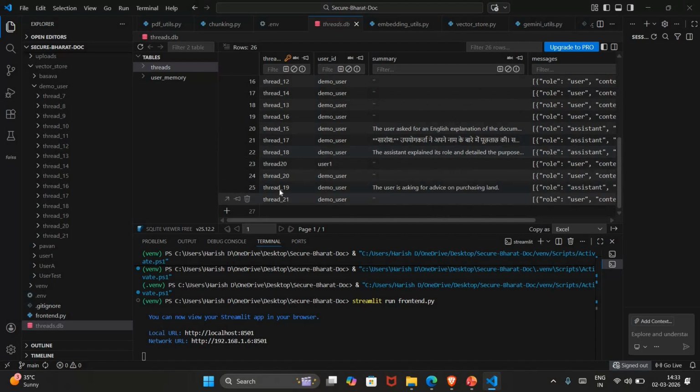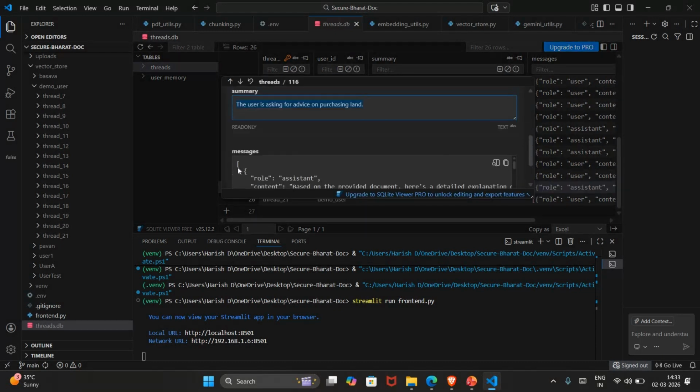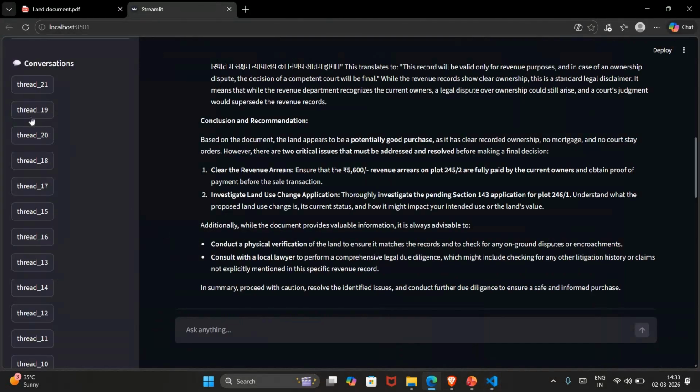On thread ID 19 we have stored that document, and all the conversations we have discussed are stored in these databases. So when the user clicks on that particular chat, all the conversation gets loaded back, and when the user asks anything he asked previously, the model is going to answer accurately.